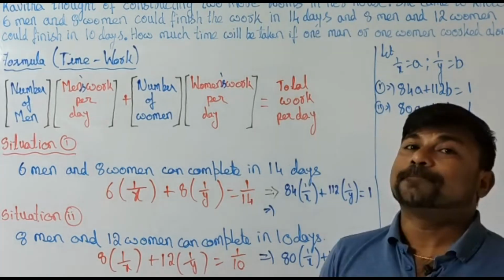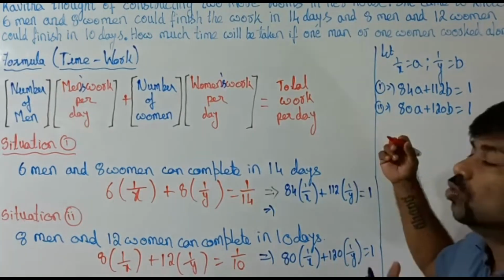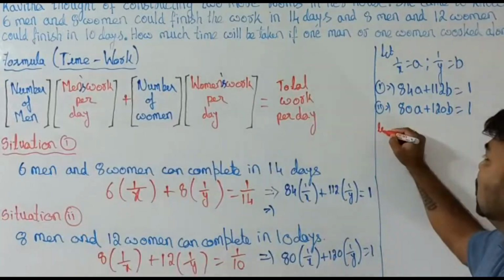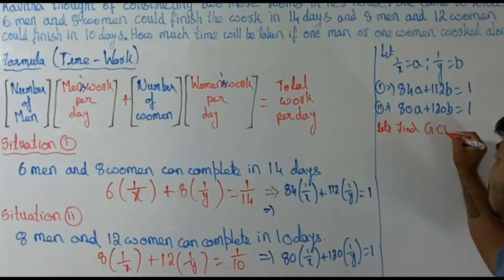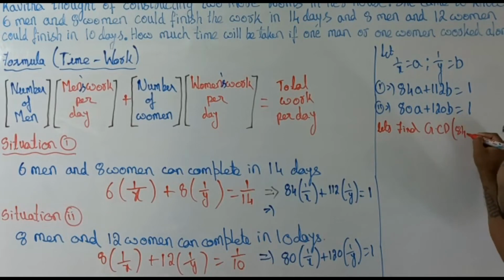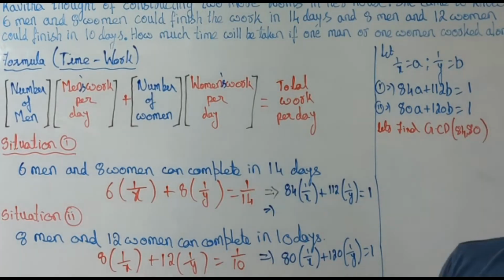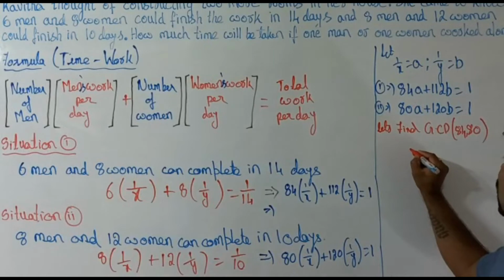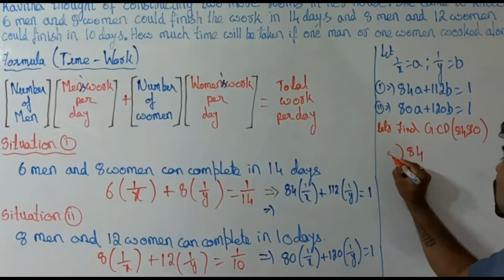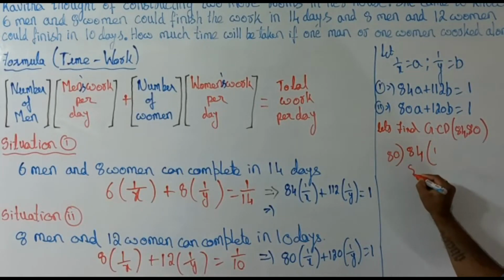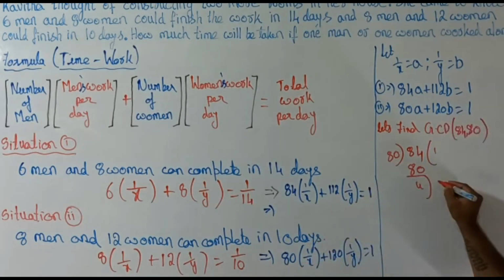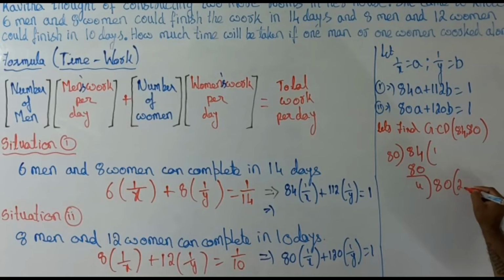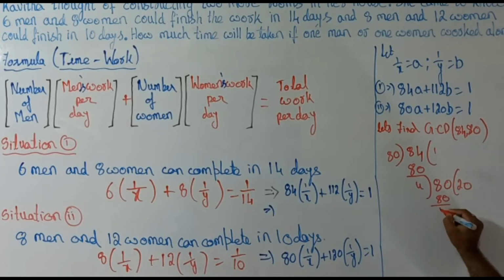What is the best procedure to find it out? Let's find the GCD, the greatest common factor, of 84 and 80. If you divide 84 by 80, once 80, remainder 4. Now take 80 and divide by 4: 20 times. So what's the GCD here?